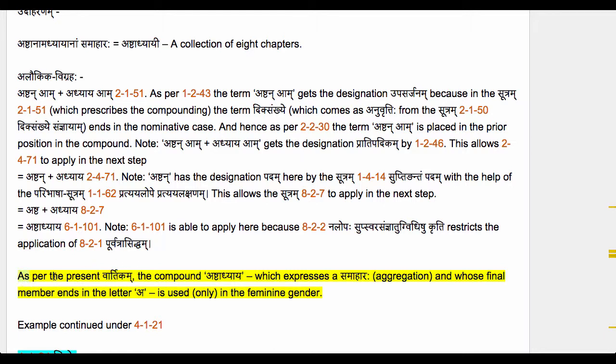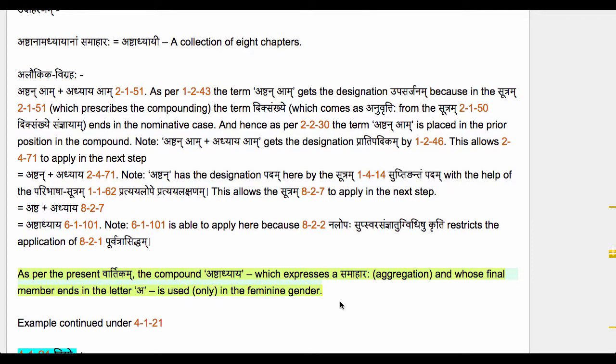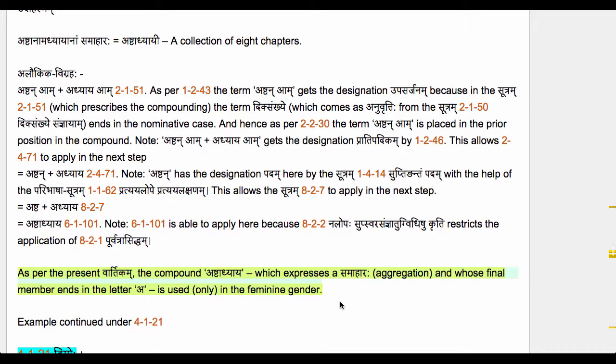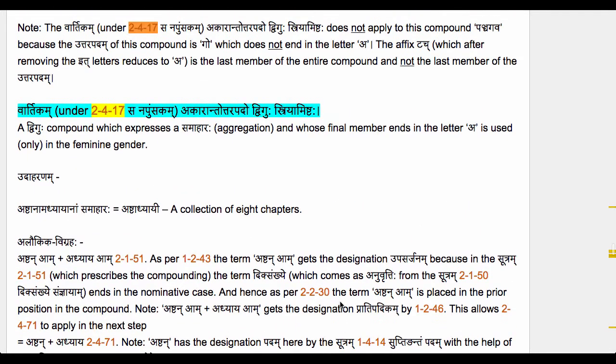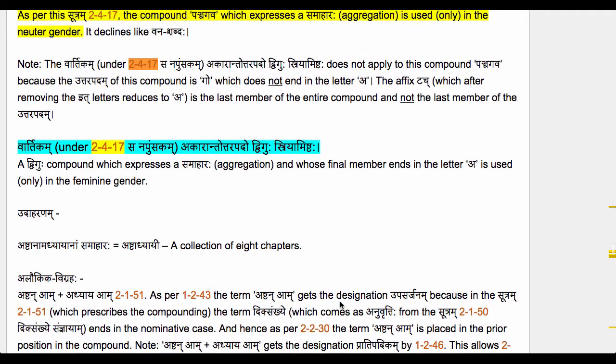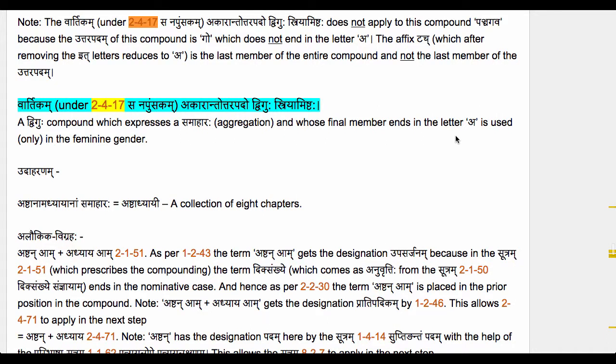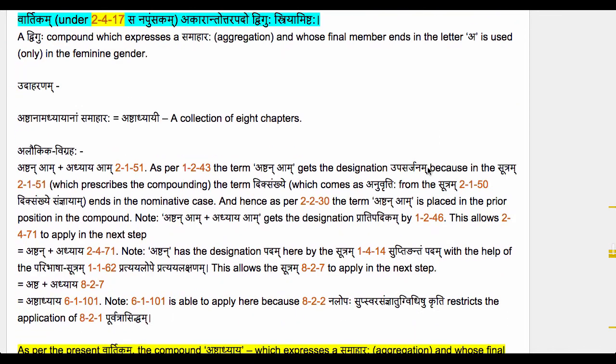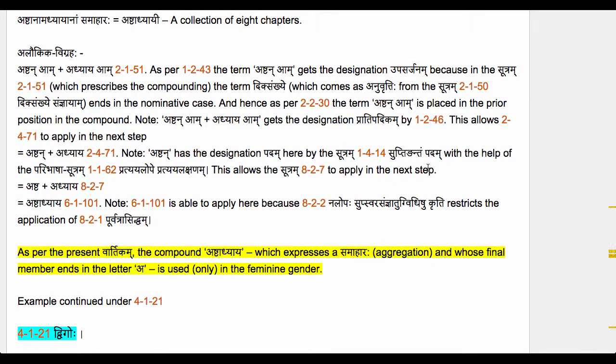Now as per the present vartikam, the compound Ashtadhyaya, which expresses a samaharaha and whose final member adhyaya ends in the letter a, is used only in the feminine gender. Remember, as per 2417, sa napumsakam, we would have to use this in the neuter gender. But this vartikam now comes and tells us that if the uttarapadam of a dviguhu compound, which expresses a samaharaha, ends in the letter a, then that dviguhu compound is to be used only in the feminine gender. Since the compound Ashtadhyaya satisfies all the conditions mentioned in the vartikam, this compound is used only in the feminine gender.